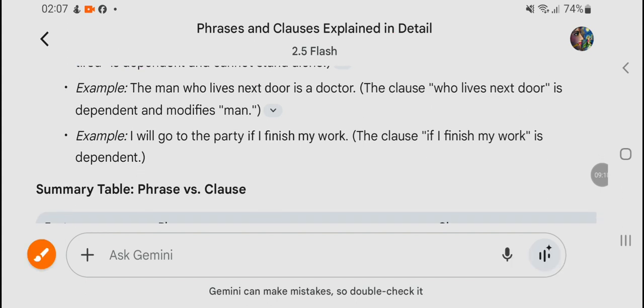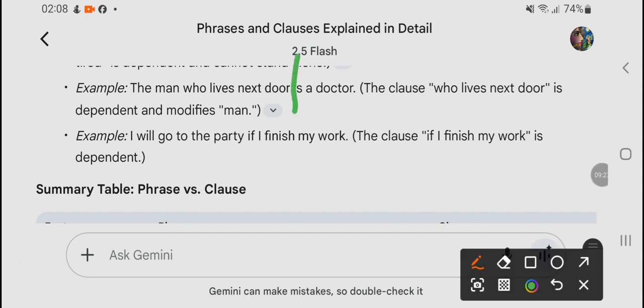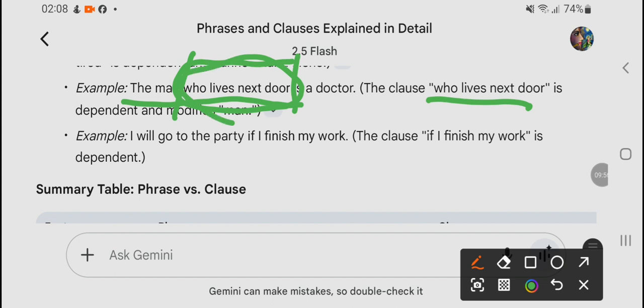Another example. The man who lives next door is a doctor. The clause who lives next door is dependent, and it modifies man, right? So this group of words is used for the man.